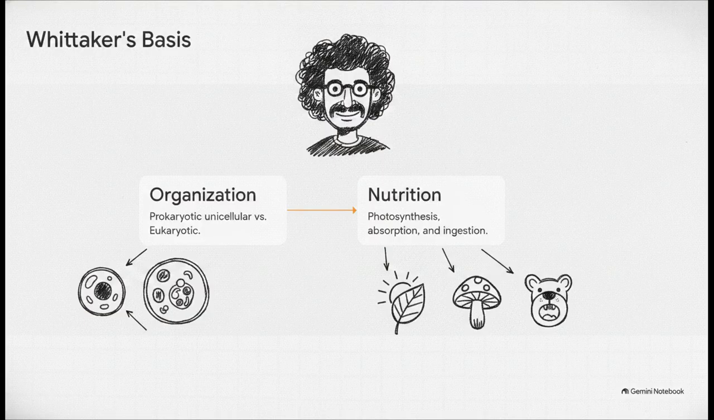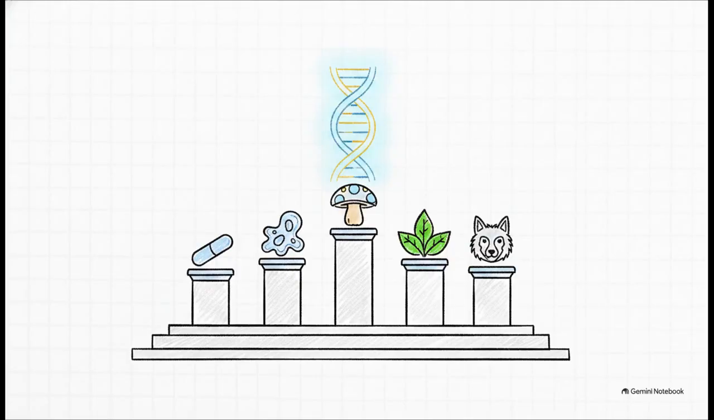Enter American ecologist Robert Whittaker in 1967. He stepped up and created a highly logical, step-by-step sorting method. Step 1. Look at the cellular organization. Is it a simple prokaryotic unicellular organism, or is it eukaryotic? Step 2. Look at its mode of nutrition. Does it use photosynthesis, like a plant, absorption, like a fungus, or ingestion, like an animal? Based on those two very clear steps, Whittaker gave us the famous 5 kingdoms: Monera, Protista, Fungi, Plantae, and Animalia.